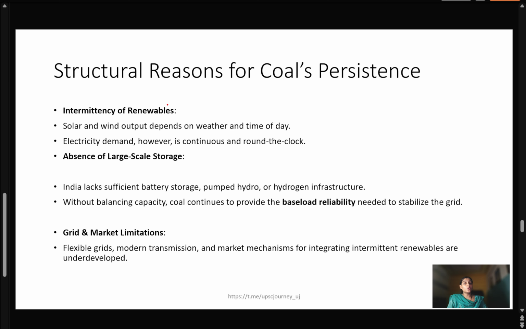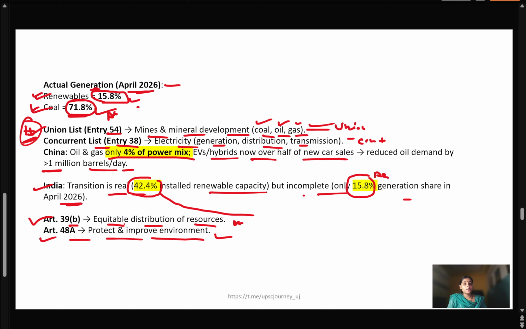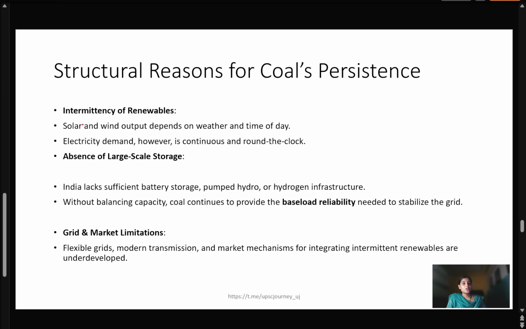Now we need to look at the structural reasons why India is lagging behind, having 15.8% instead of 42% capacity. So what are the structural gaps? First, we have the intermittency of renewables. Solar and wind outputs totally depend on weather and time of day. So that is one reason for this gap.